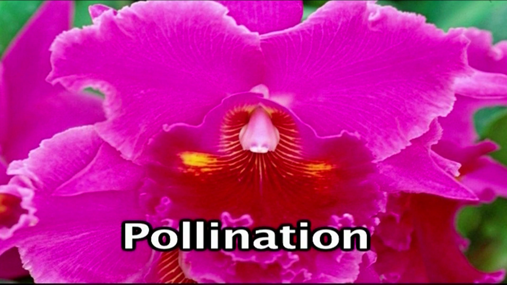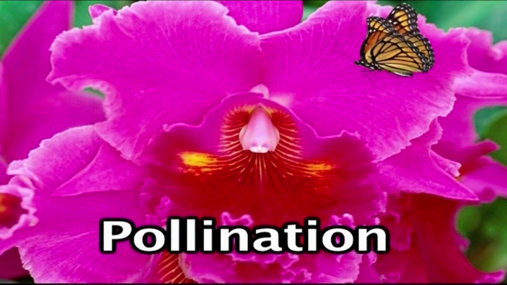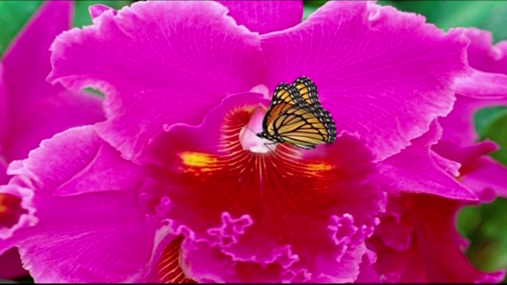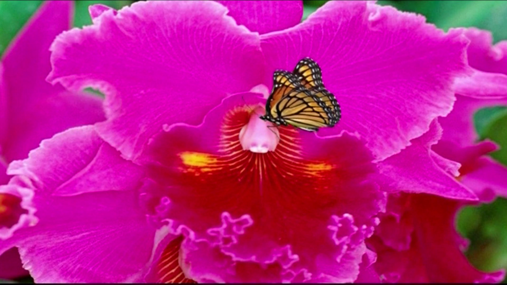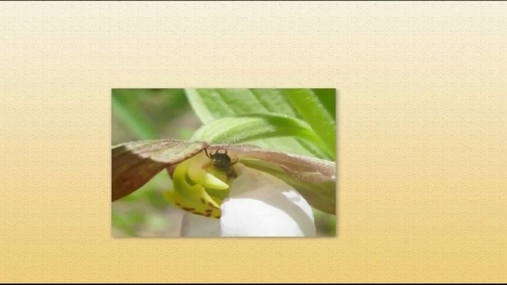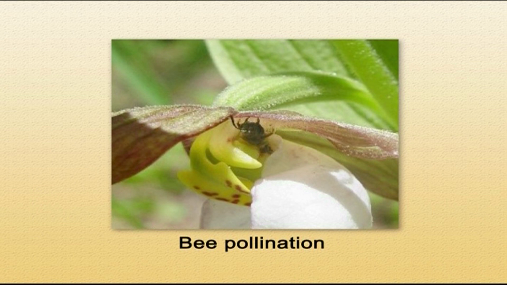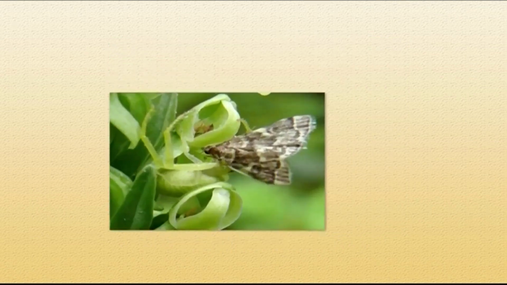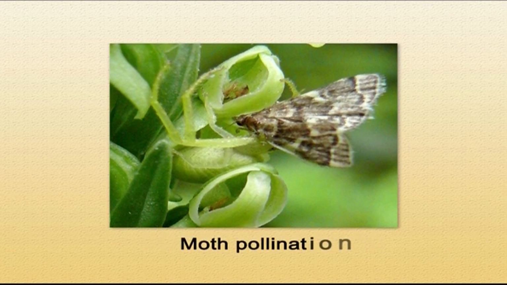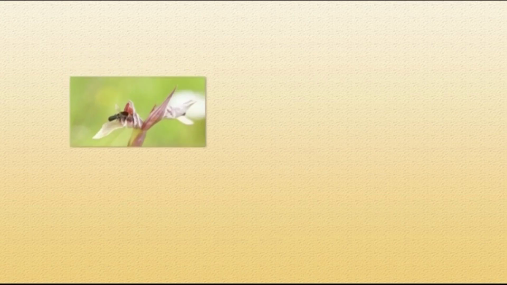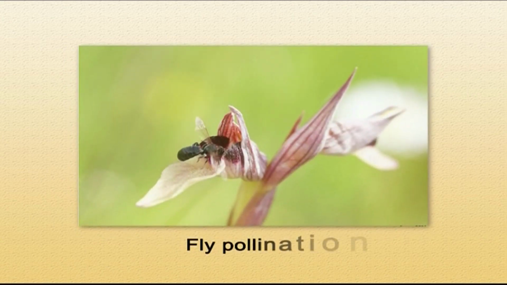Pollination, very important from the point of view of orchids, pollination modes. The orchid flowers are extremely varied in their form, as already discussed, and that's why they attract a wide array of insects such as bees, wasps, moths, butterflies, flies, as well as other organisms like birds, bats, or frogs.